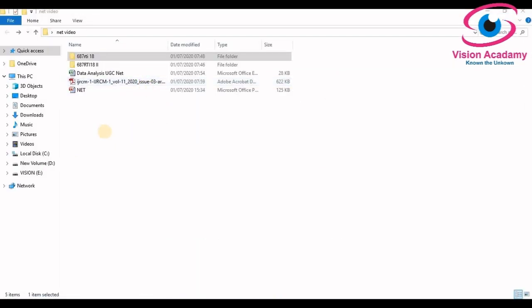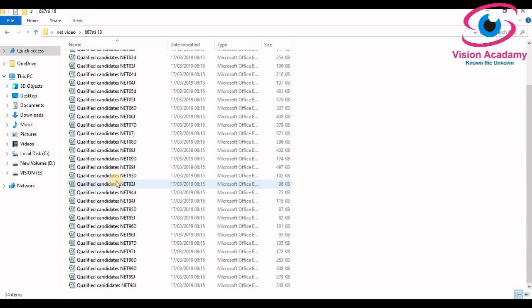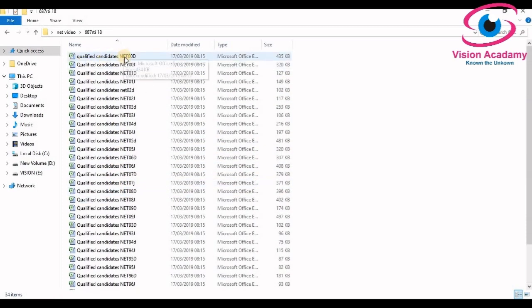I told you already I applied to the RTI to send the NET exam qualified candidates of all the years, category wise, subject wise, and much more information. For that I received 2 CDs. In both CDs I had data of NET qualified candidates. These are the 2 CDs I have copied to my laptop. In the first CD you can see qualified candidates NET 00 means 2000 December, and qualified candidates NET 2002 December. Actually this is the big data I received from UGC.